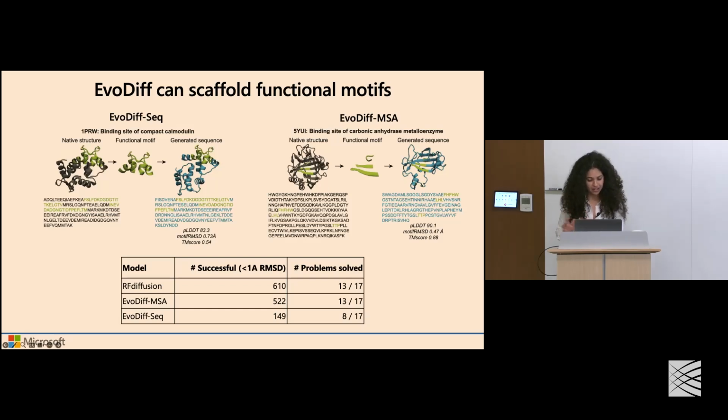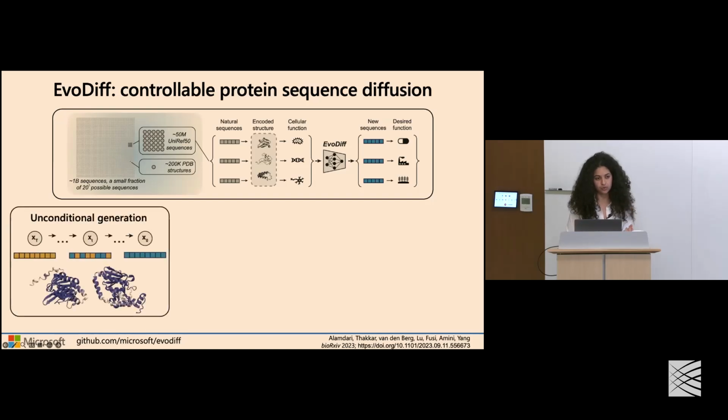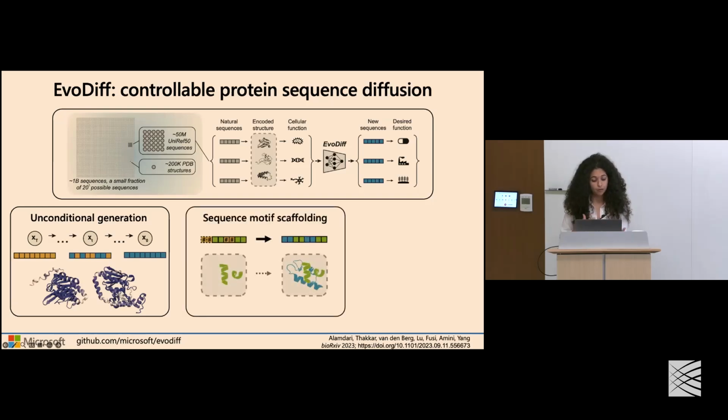And so I'm happy to talk more about the details of these empirical results and some of our quantitative evaluations. But for now, I just want to close and summarize with the fact that with EvoDiff, we combined the power of these evolutionary scale sequence datasets with this diffusion modeling framework to enable both high fidelity, unconditional generation of new protein sequences that are structurally plausible and diverse, and demonstrated that we can do conditional design with scaffolding of functional motifs entirely in sequence space.